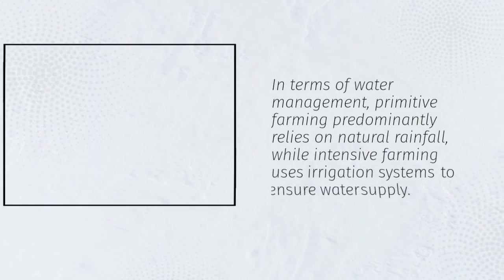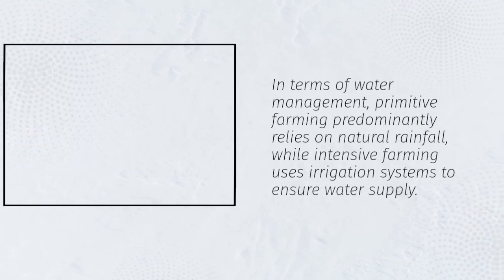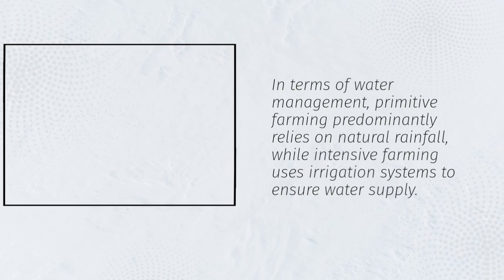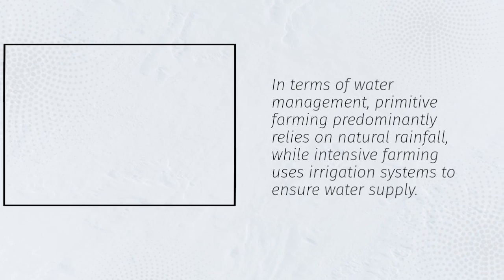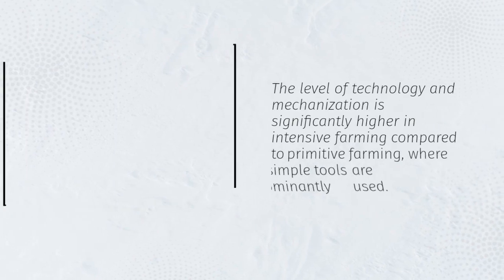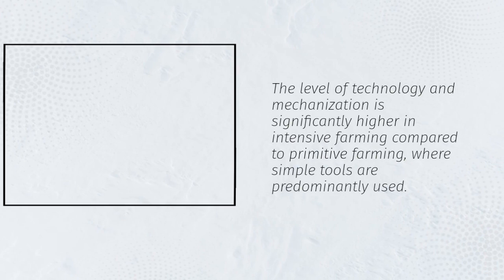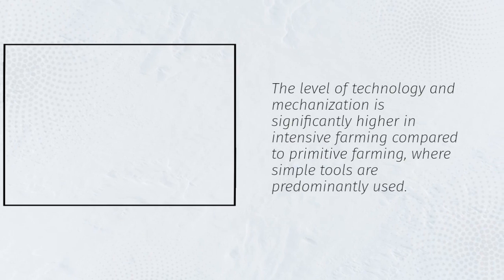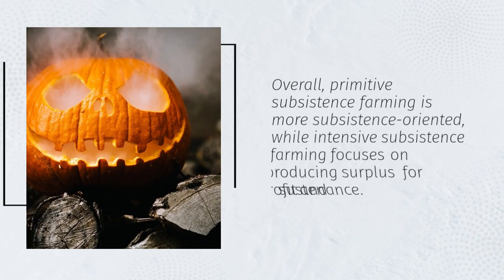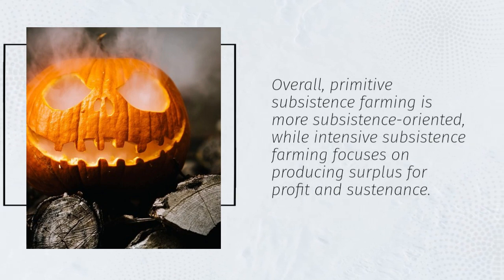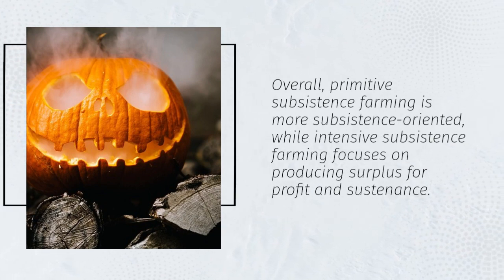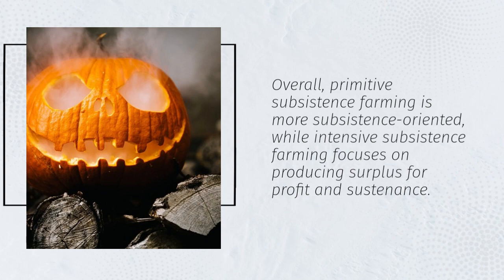In terms of water management, primitive farming predominantly relies on natural rainfall, while intensive farming uses irrigation systems to ensure water supply. The level of technology and mechanization is significantly higher in intensive farming compared to primitive farming, where simple tools are predominantly used. Overall, primitive subsistence farming is more subsistence-oriented, while intensive subsistence farming focuses on producing surplus for profit and sustenance.